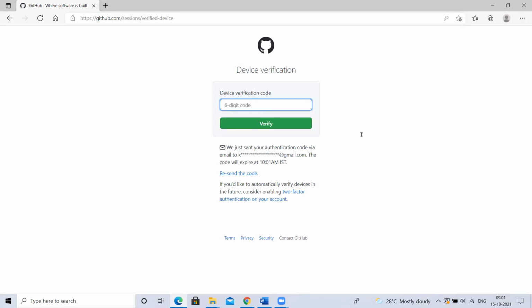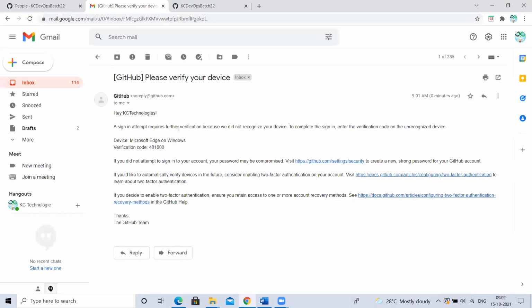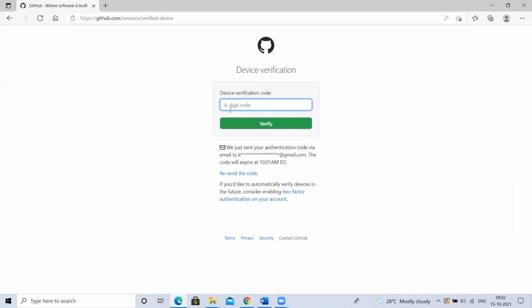I'll get one verification code. If I try to log in again, I'll get one verification code. This is my verification code, it is 411648.